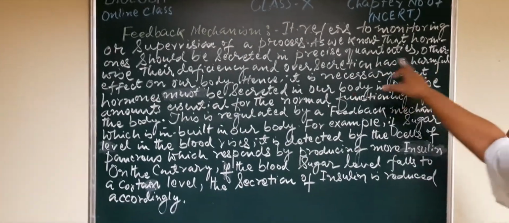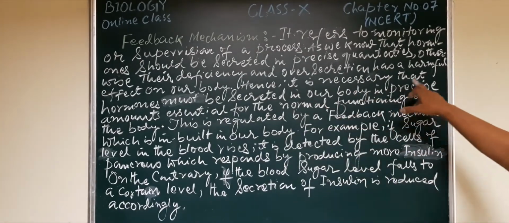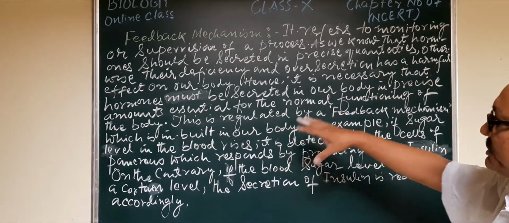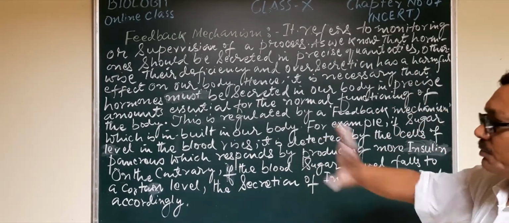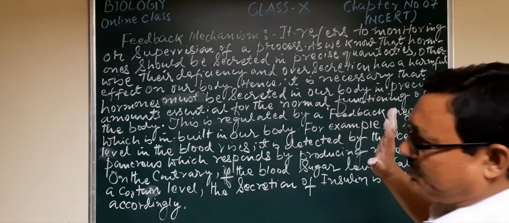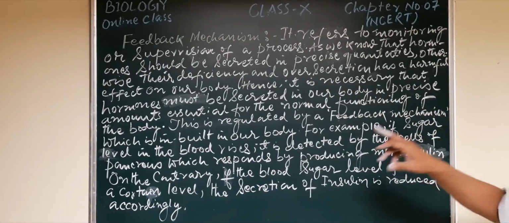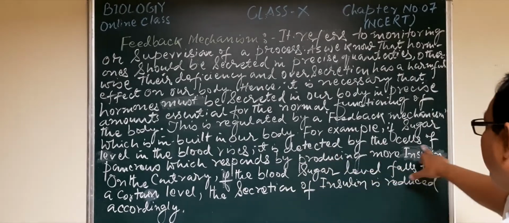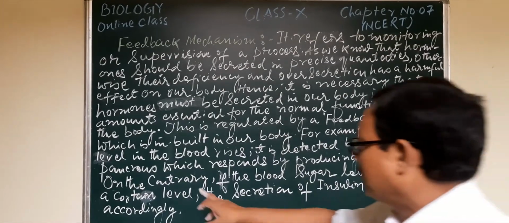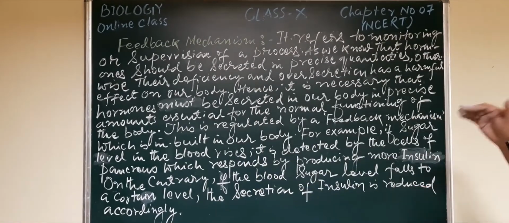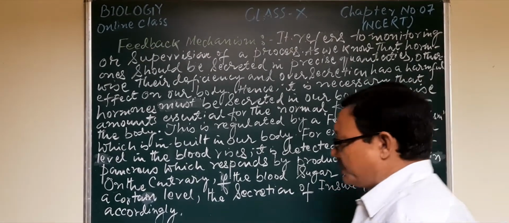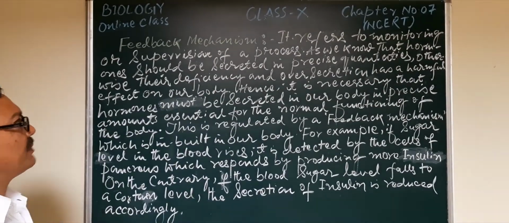Over secretion has a harmful effect on our body, hence it is necessary that hormones must be secreted in precise amounts essential for the normal functioning of the body. This is regulated by a feedback mechanism which is inbuilt in our body. For example, if the sugar level in the blood rises, it is detected by the cells of the pancreas, which respond by producing more insulin. On the contrary, if the blood sugar level falls to a certain level, the secretion of insulin is reduced accordingly. This is the feedback mechanism.